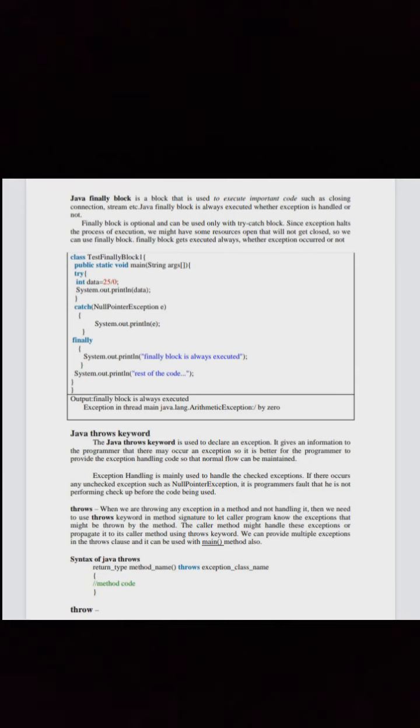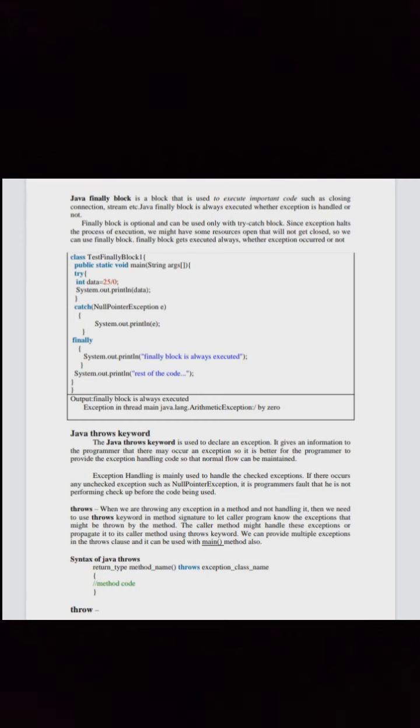Since exception halts the process of execution, we might have some resources open that will not get closed, so we can use finally block. Finally block gets executed always whether exception occurred or not. See the code with output.